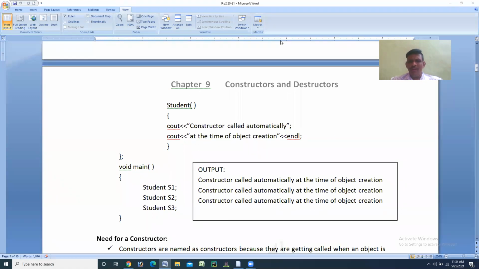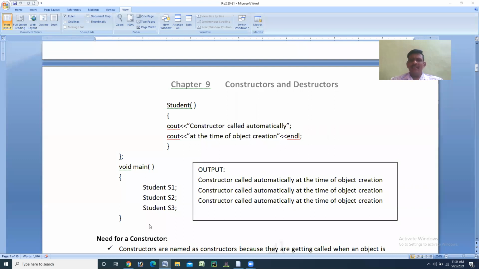So based on that knowledge, we get one output that we have shown here. In the output, the first line displayed on the monitor is "constructor called automatically at the time of object creation." We get it as output after the execution of student S1 semicolon. When you go to the next line, student S2 is there. Again we are creating one more object of the same class student. Again the constructor is executed, so again we get one more output line. That is the second line in the output.